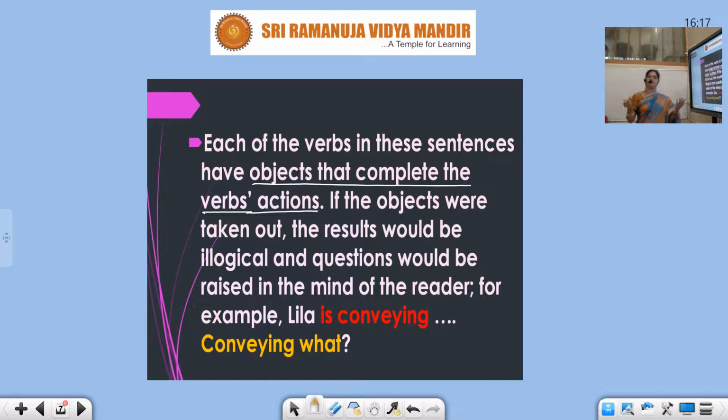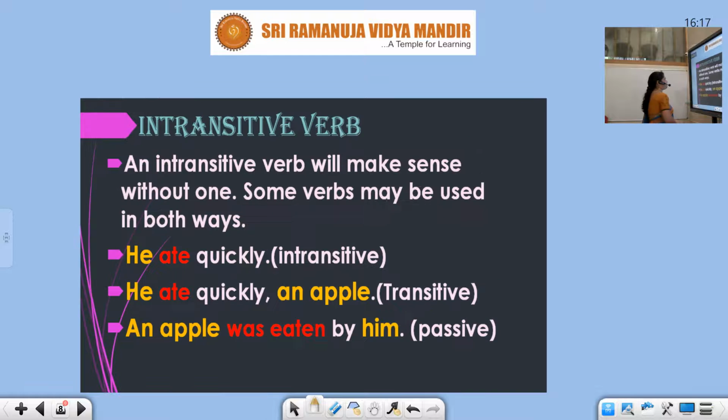And then the students or the readers or the listeners will be confused, not knowing the completion of the sentence. So objects are mandatory beside a transitive verb. If without an object the verb is meaningless in the sentence, then it is a transitive verb. So now you must have understood the meaning of transitive.